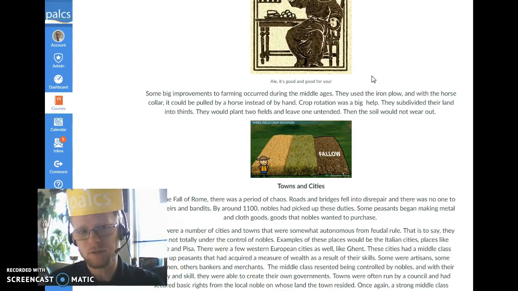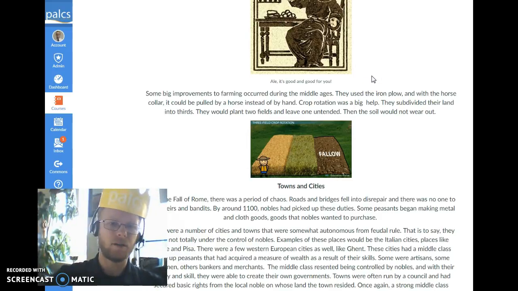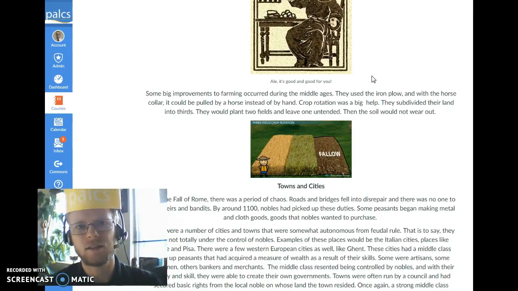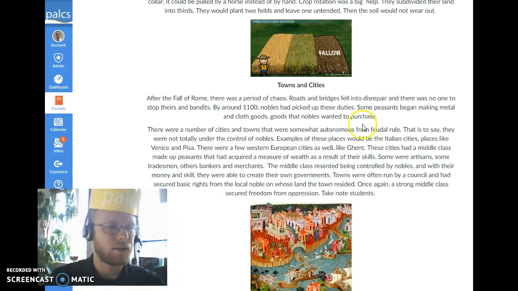Crop rotation was a big help. They subdivided the land in the manor into 3 sections. They would plant 2 and leave 1 to go fallow, and then they would rotate this fallow field every season or every harvest season when they would replant, and that way they wouldn't wear out the soil as quickly. Give it time to get some nutrients and minerals back.